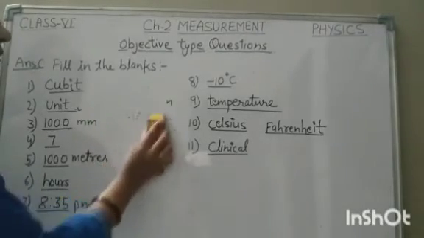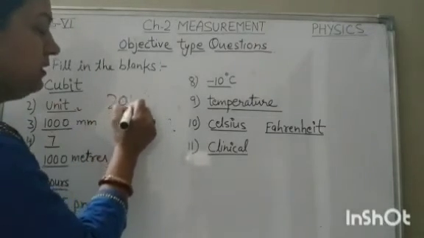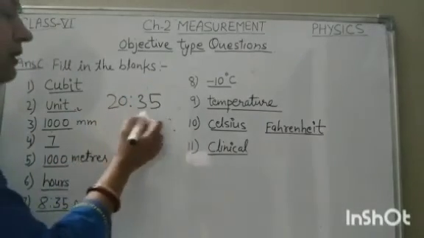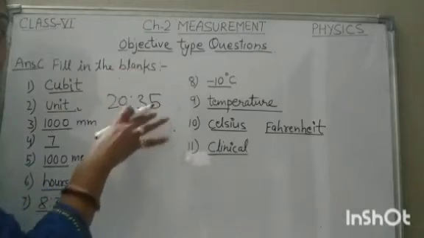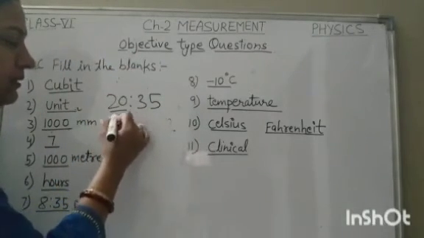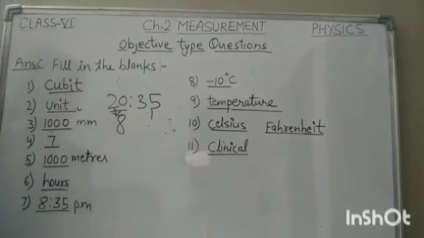Now next question is, if the departure time of a train on a railway ticket is printed as 20:35, just now we have seen 24 hours time format. So 20:35 means 12 plus 8 more hours. 12 plus 8 is 20. Here this will show the 8 hours and this is 35 minutes. So here we will write 8:35 p.m. This will be the correct answer.